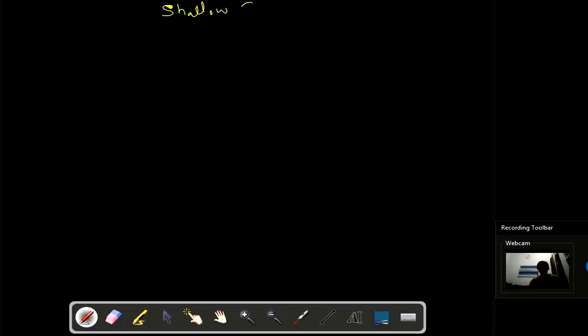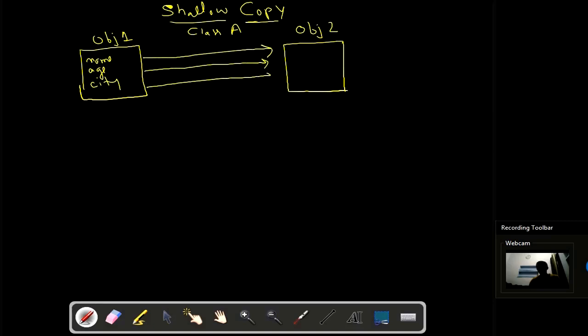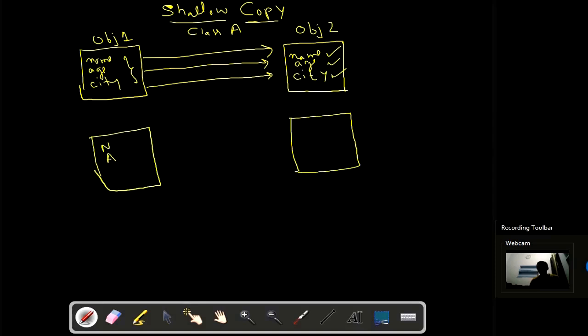So shallow copy. Okay, so suppose you have two objects, obj1 and obj2 of the same class. So in object 1 you have some data: name, age and city. So according to the definition of shallow copy, name will get copied here, age will get copied here, city will get copied here, right? So name, age and city, their values will be copied here. But now suppose I'm writing in short, name, age, these are just normal variables, right? But city is a pointer variable.